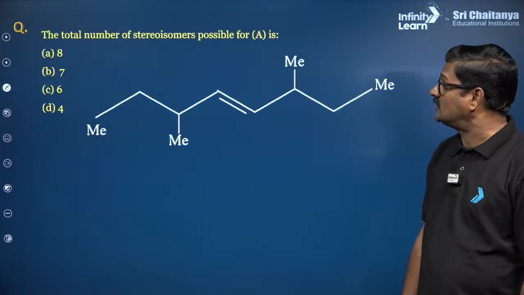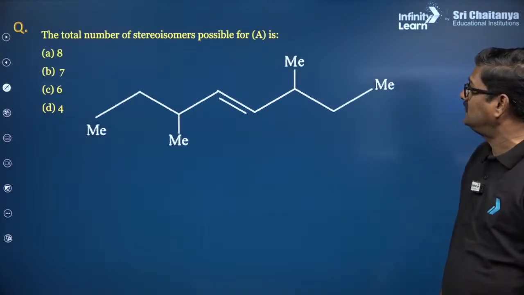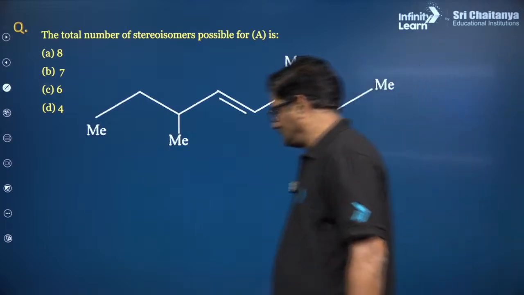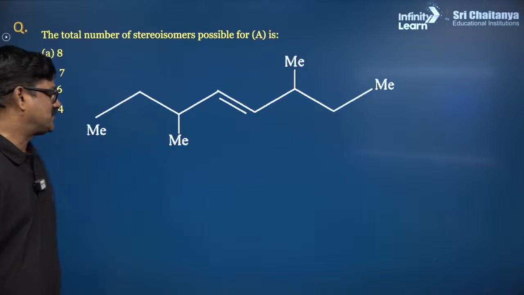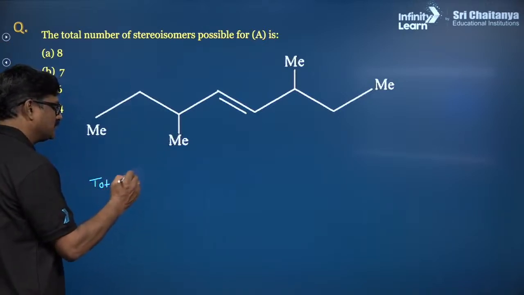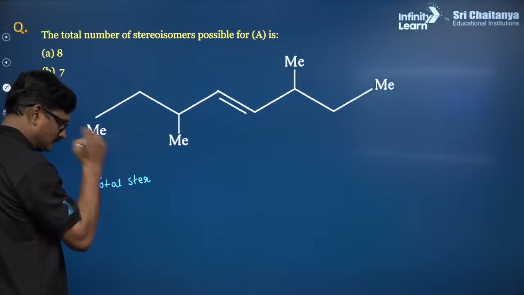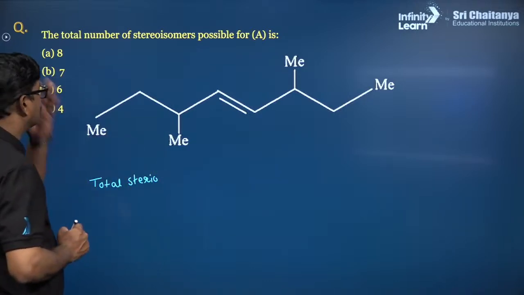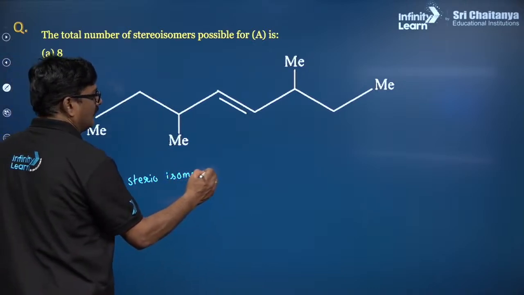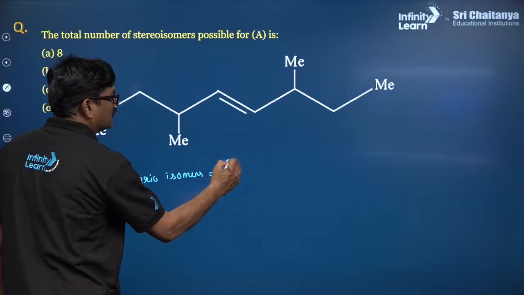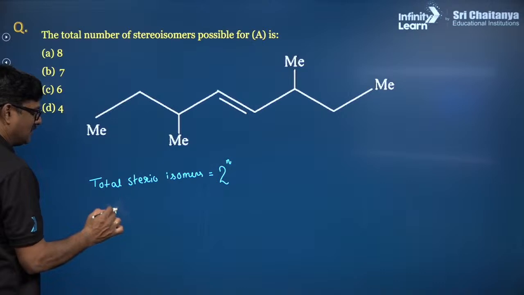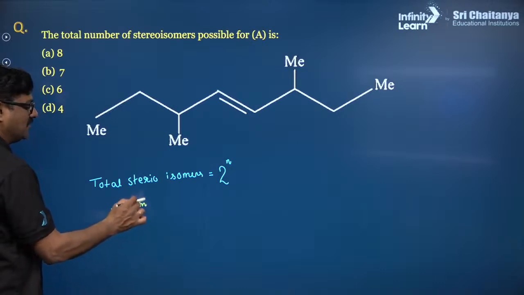One more question here. The total number of stereoisomers possible for A is? Total stereoisomers is equal to the generic formula 2 to the power n, where n is the number of stereo centers.